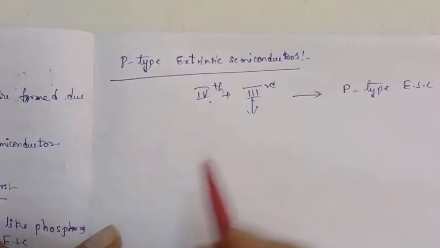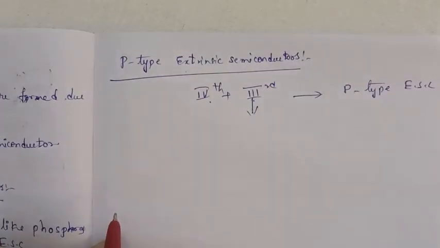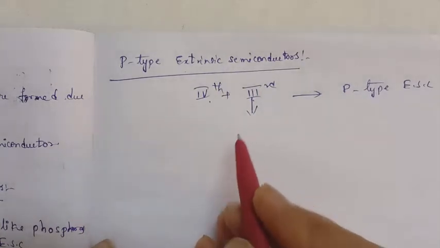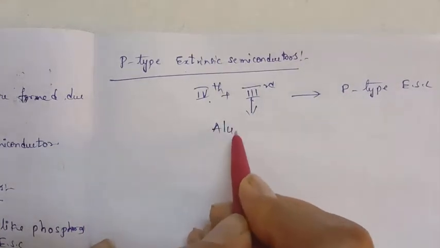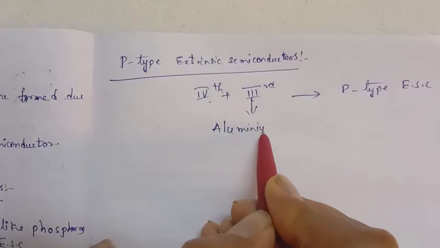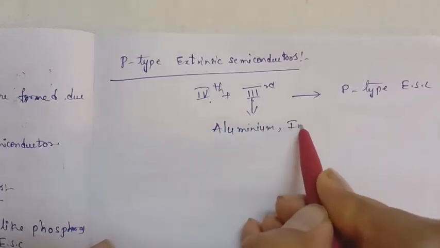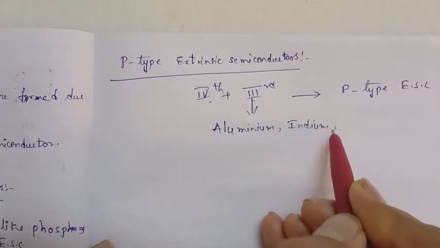Here, what are the third group elements? Third group elements means aluminium, indium and gallium.